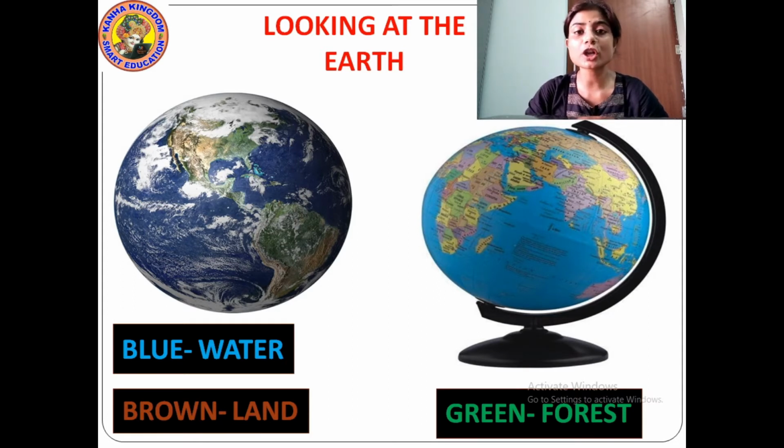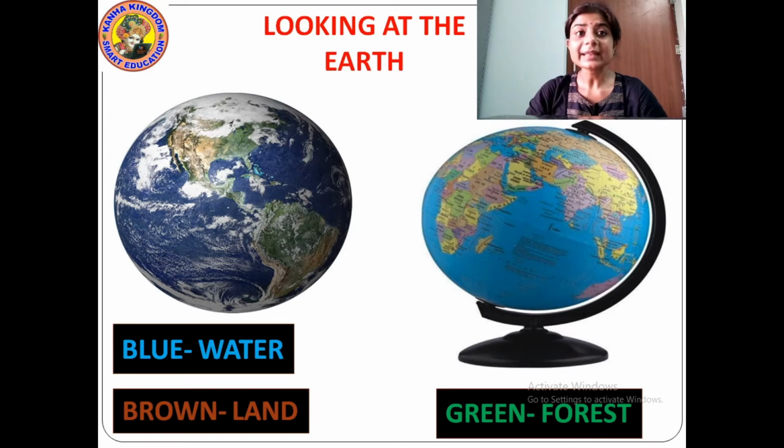The blue portion of the earth, all the blue portion of the earth is water, as our earth is covered by 70% of water. That is why it is called the blue planet. Yes or no? Our earth is also called the blue planet. Why? Because it is covered with 70% of water.